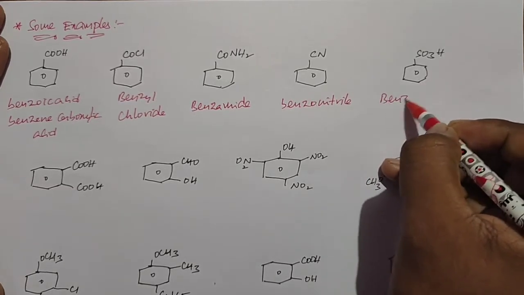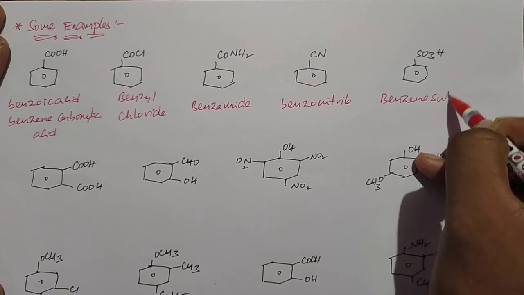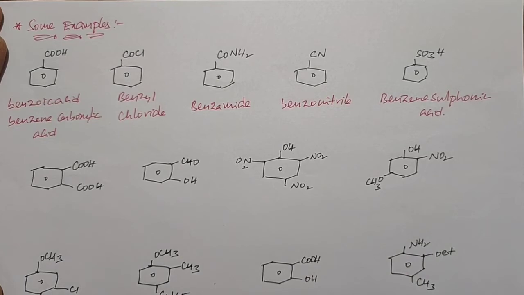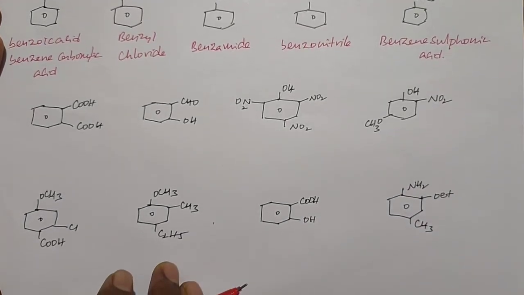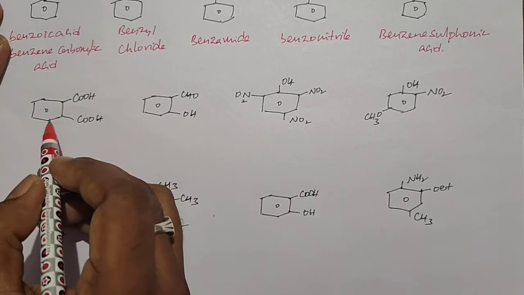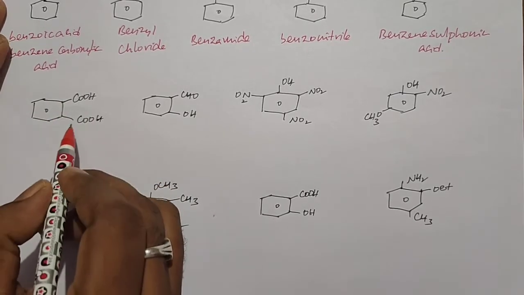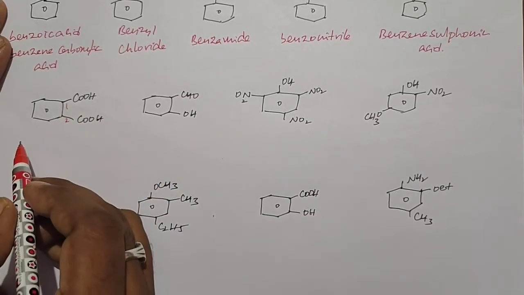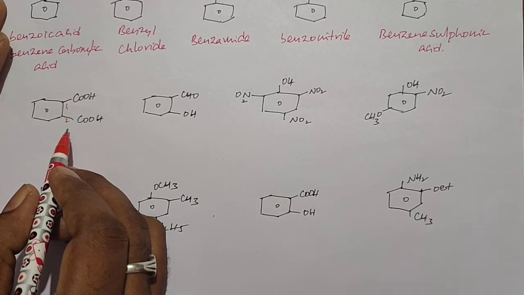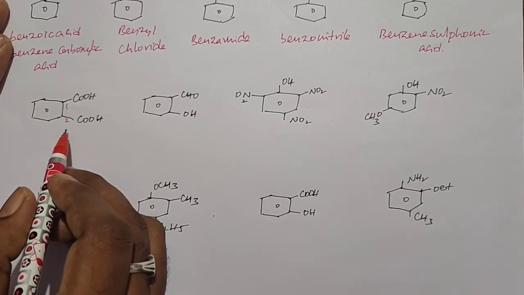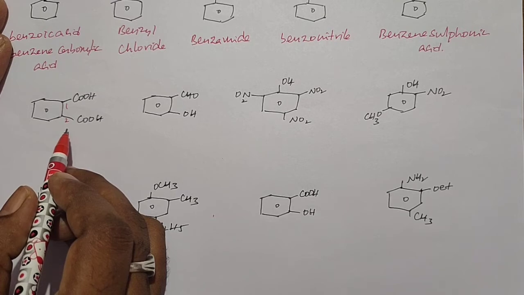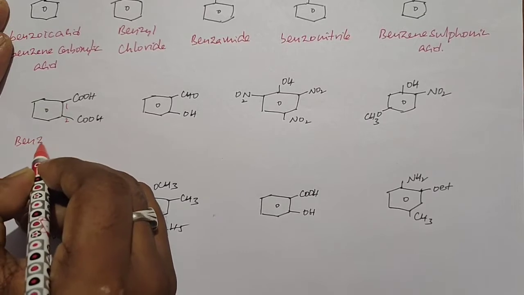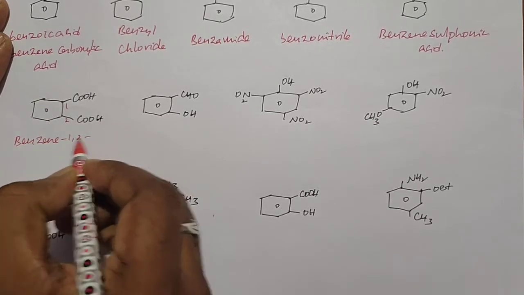So next one. Here the benzene ring attached to the two carboxylic groups at neighboring positions. If you give the numbering 1, 2, we call it benzene 1,2-dicarboxylic acid or 1,2-benzene dicarboxylic acid. Its name is benzene 1,2-dicarboxylic acid.